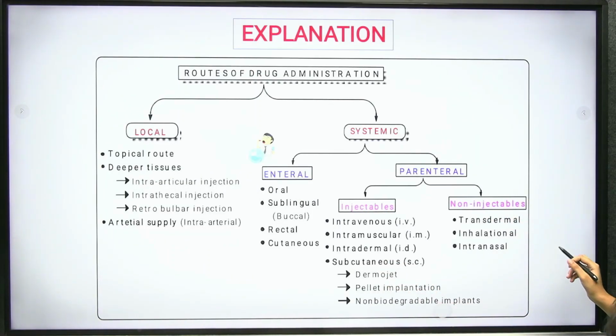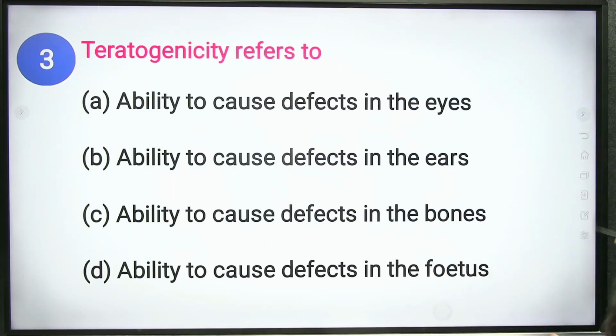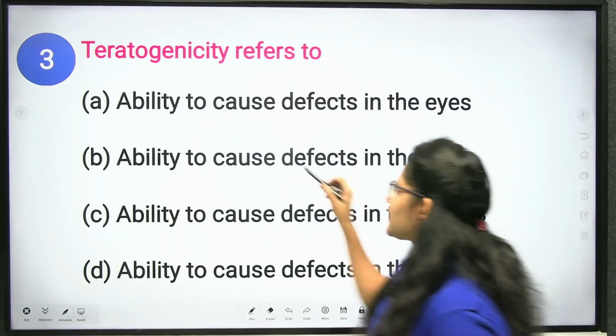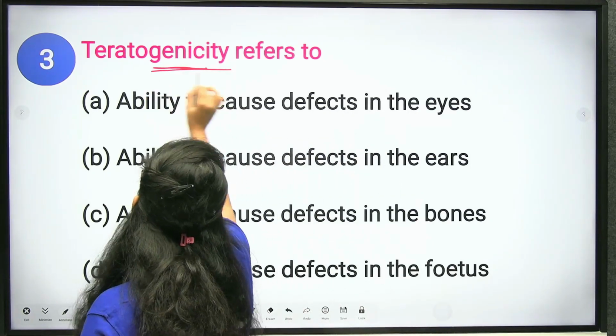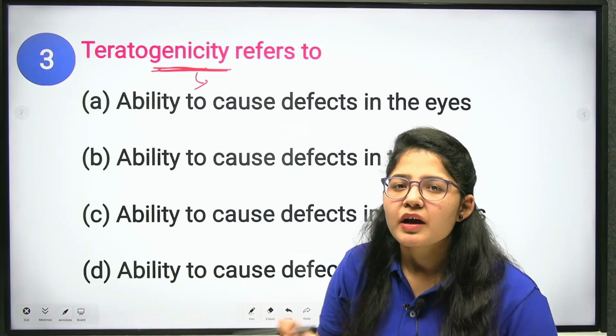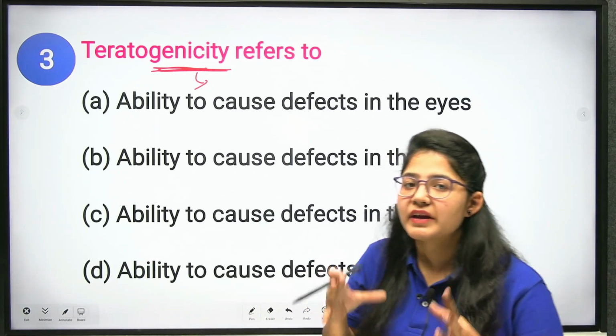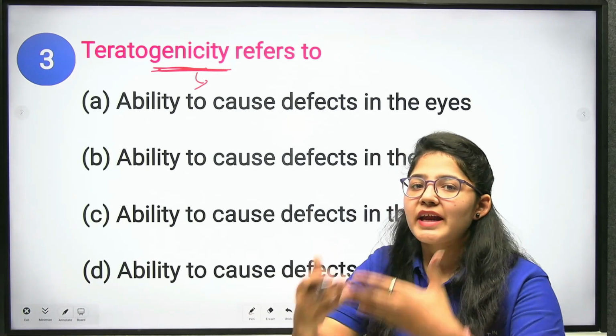Okay. Next question. Teratogenicity refers to teratogenicity, genes. You can remember from these genes that something related to your baby or generation transfer. So generation transfer occurs whenever we give birth to our next progeny.